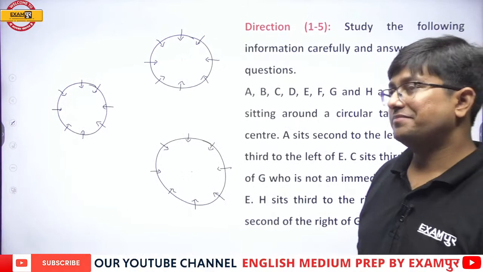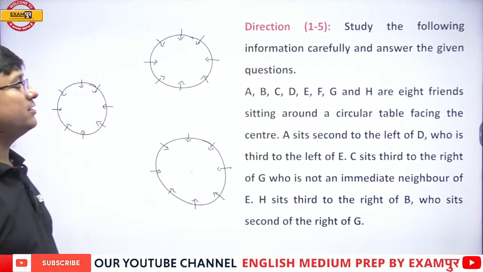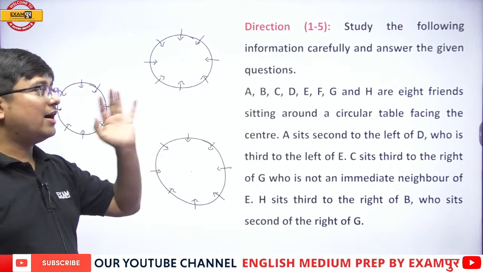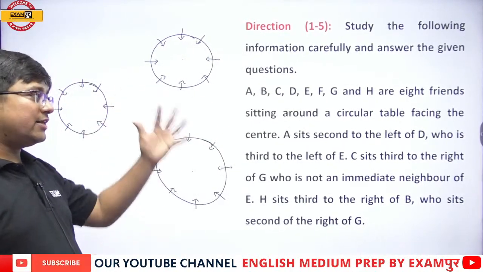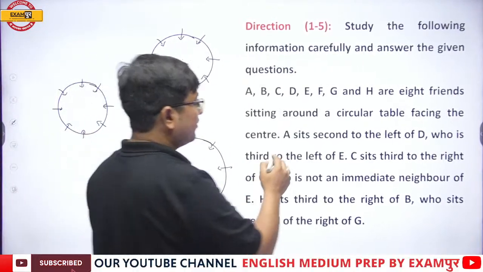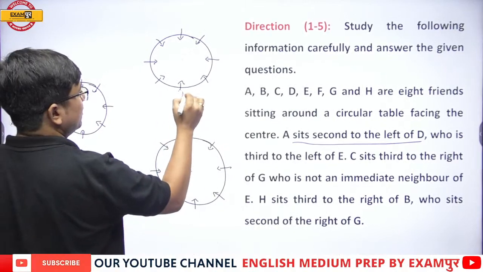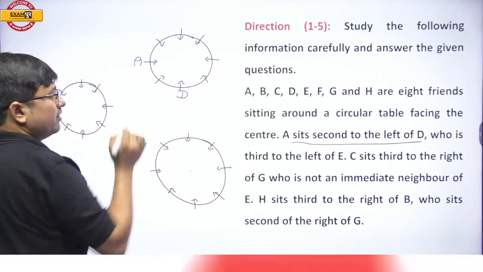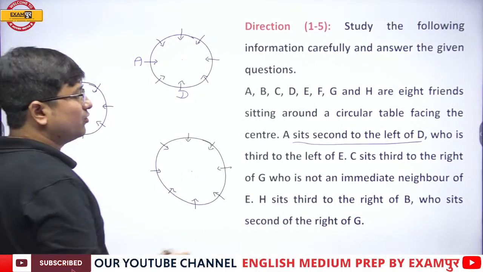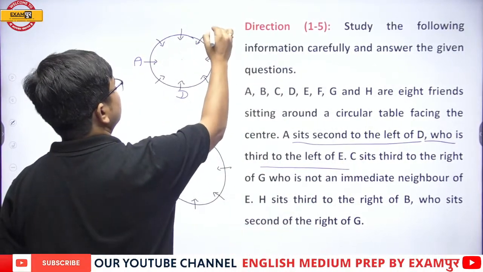Okay, now listen to me very, very carefully. A to H are 8 friends sitting around a circular table facing the center, and A sits second to the left of D. Now this is D. A sits second to the left of D, D who is third to the left of E.